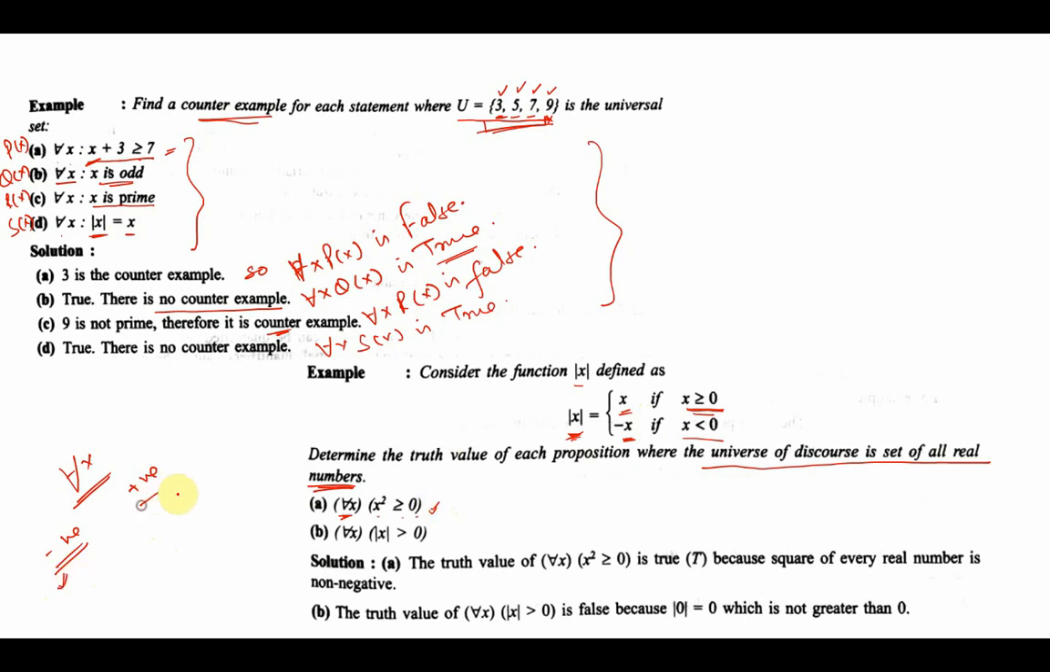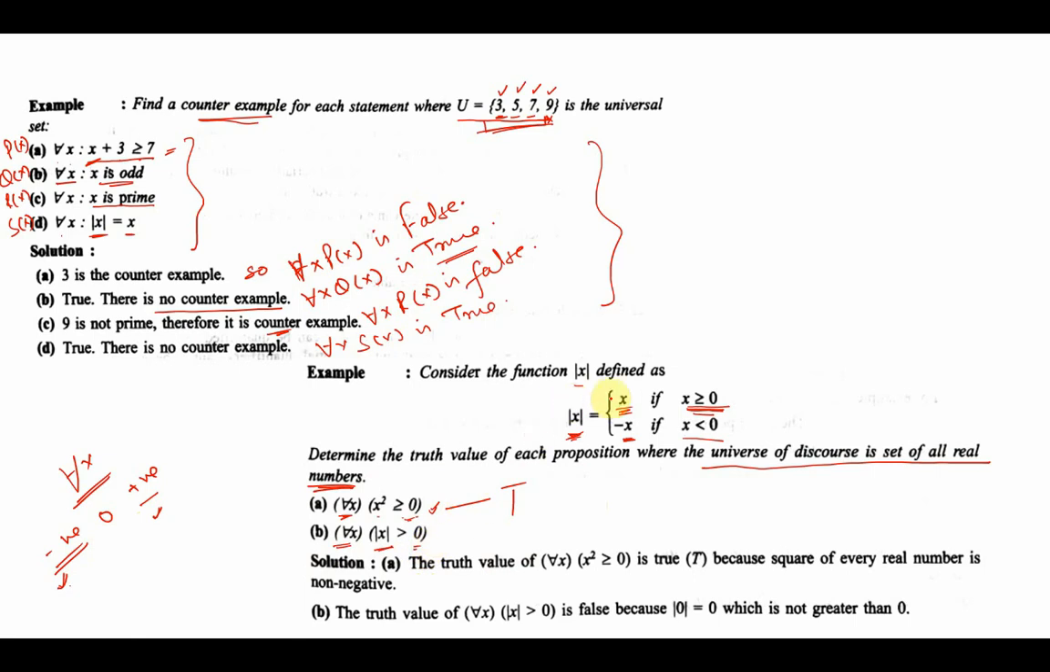For positive numbers, if x is positive, then x remains as it is. So square of positive number is positive. So for positive numbers, this is true. For 0, I have negative number, positive number and 0. 0 square is 0, which is equal to 0. So this is true for negative numbers, positive numbers and 0. So this is true. For all x, it says this is greater than or equal to 0.